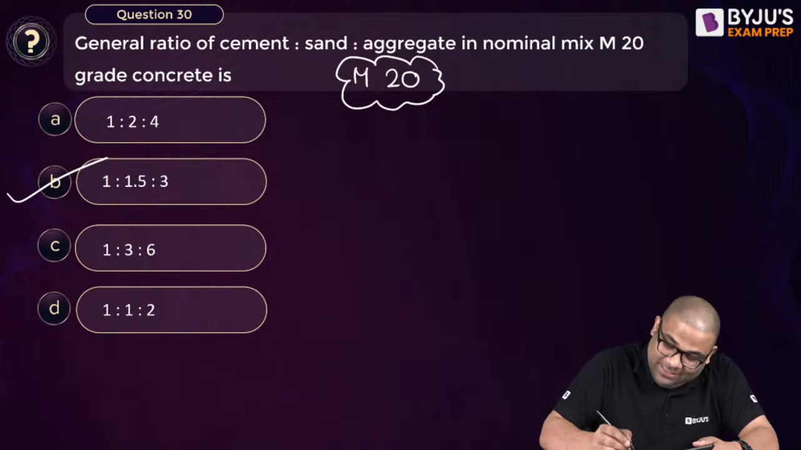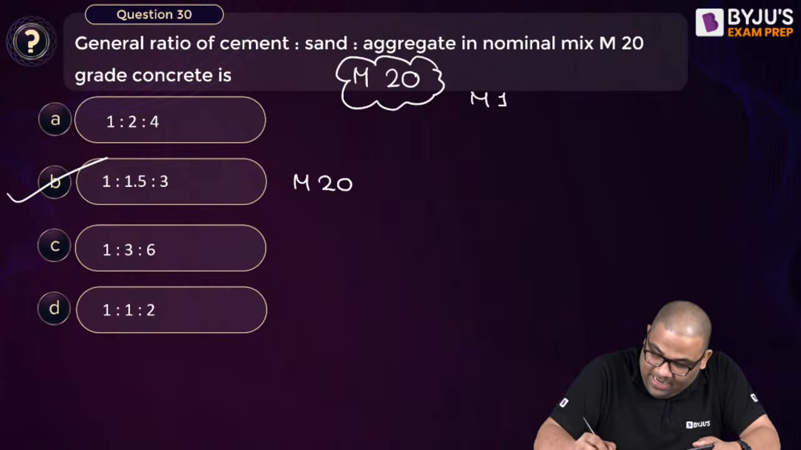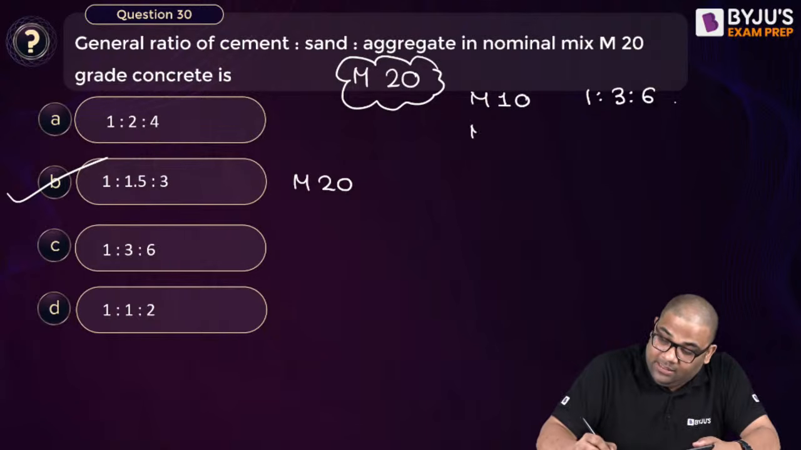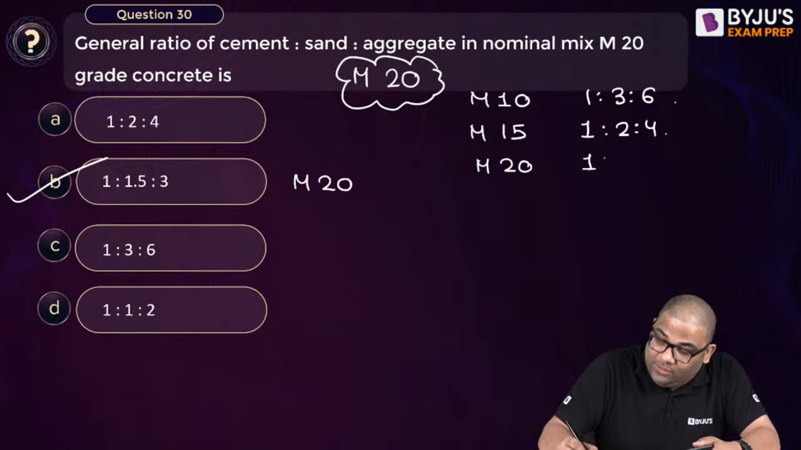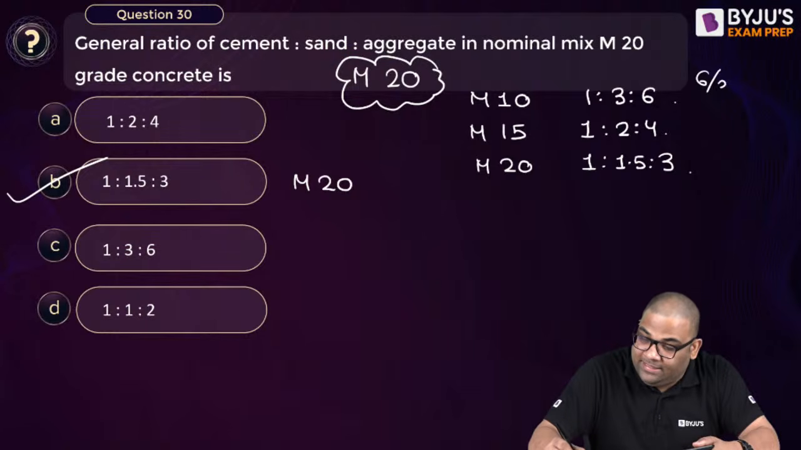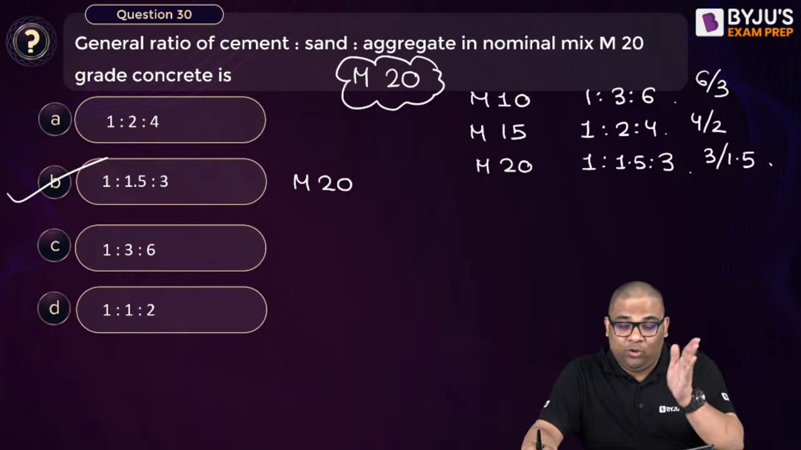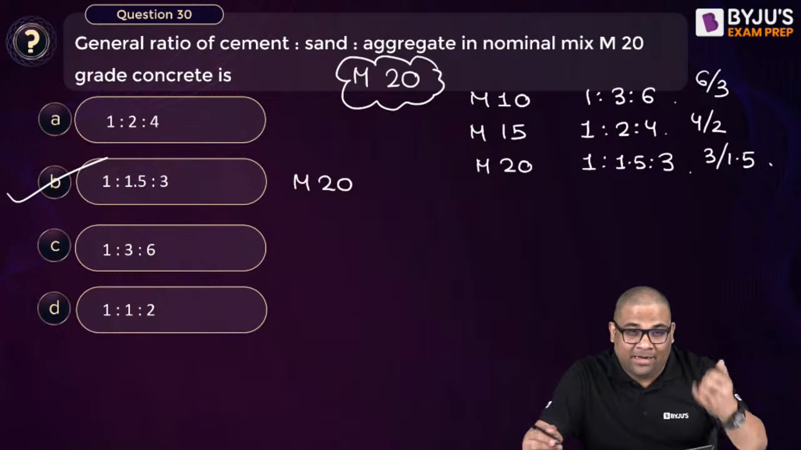The answer is B. See, this is M20. Remember this. If it is M10, then it is 1:3:6. Then M15, this ratio will decrease, so 1:2:4. Then M20, it will be 1:1.5:3. You can see the ratio is decreasing. See, 6/3 is same, 4/2 is same, 3/1.5 is same. The ratio is same, but we can say that from 3 to 1.5 it is decreasing in that manner, right?